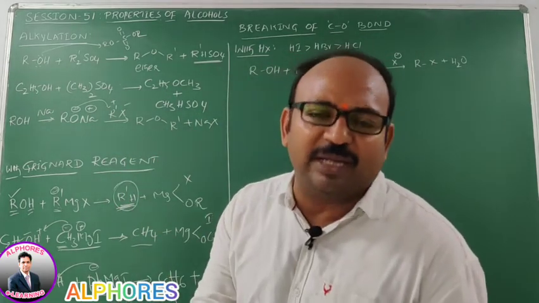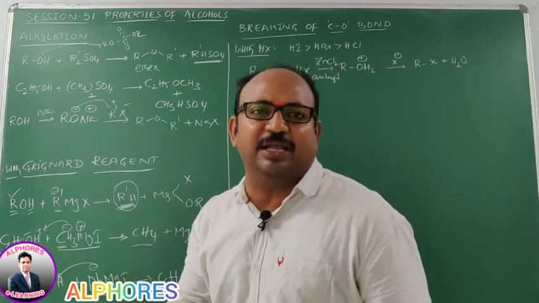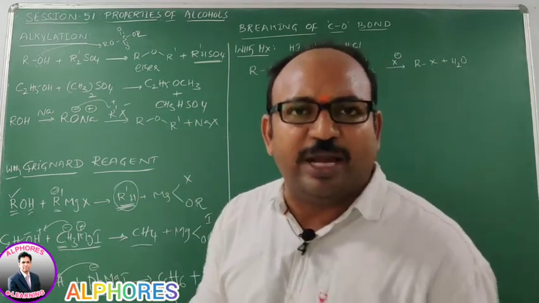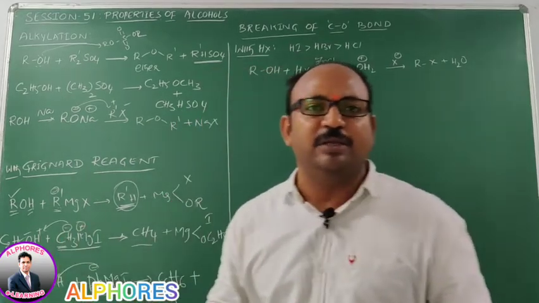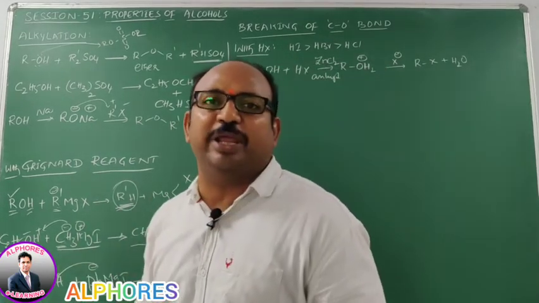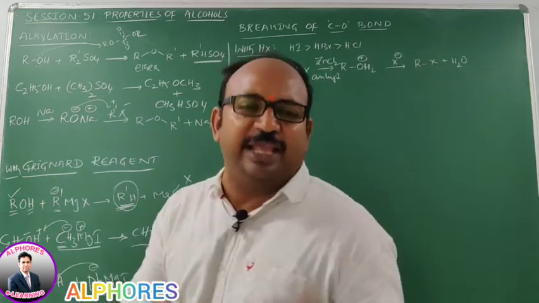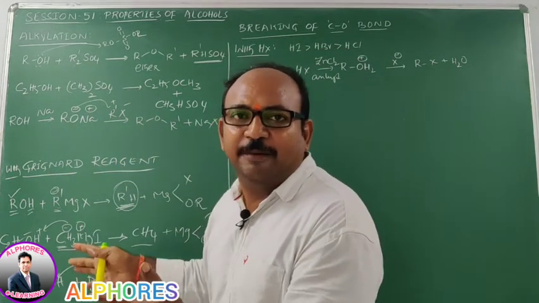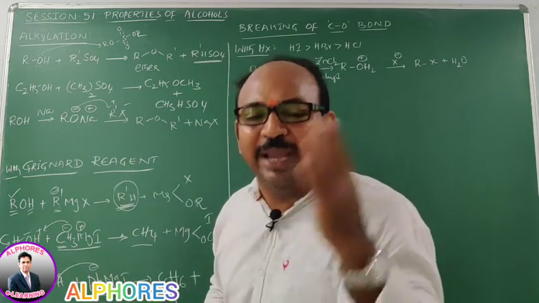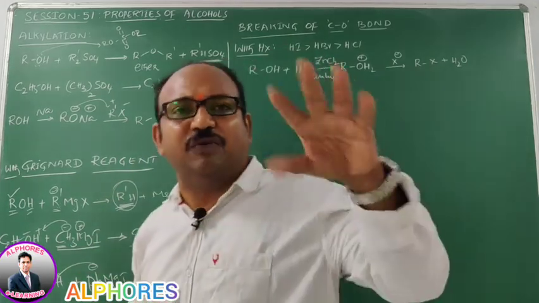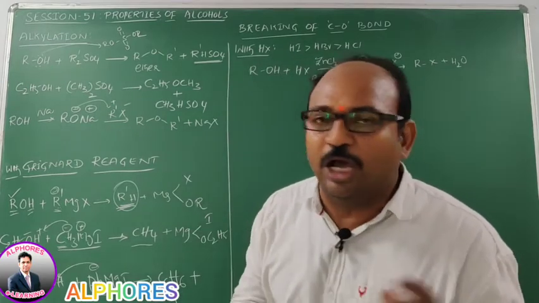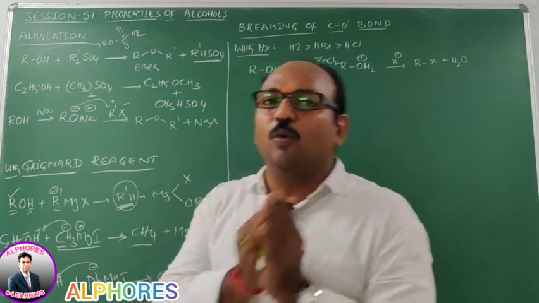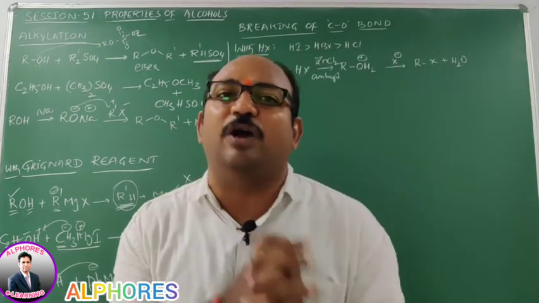Like with sodium metal or any active metals, alcohol can liberate hydrogen. With sodium metal, you are getting sodium alkoxide and liberating hydrogen. So there the OH bond is going to break. And so far, whatever we learned, in the acidic reactions or anywhere, we are getting only breaking of the OH bonds of alcohols. Alright. Now with carboxylic acids, we learned that an ester is going to form.